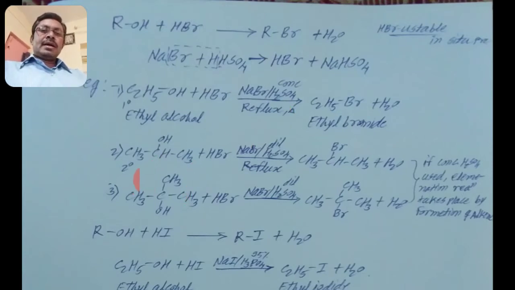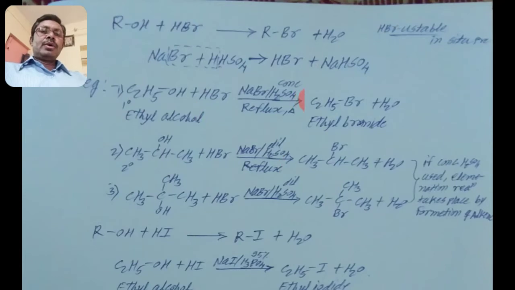See here the second example, a secondary alcohol. When a secondary alcohol reacts with HBr, prepared in situ, dilute H2SO4 is used.